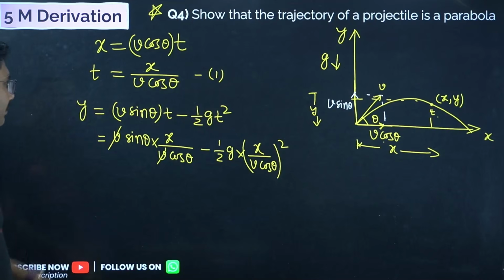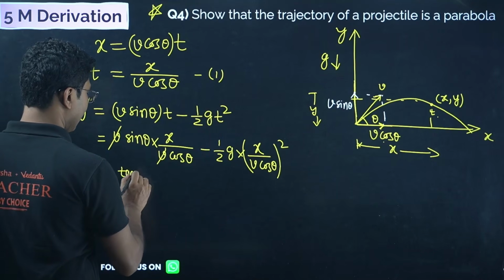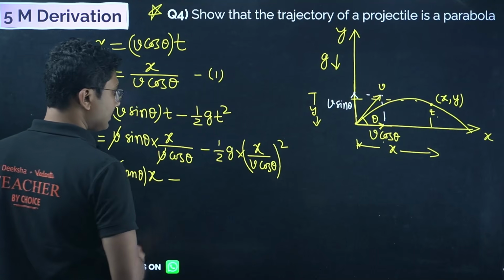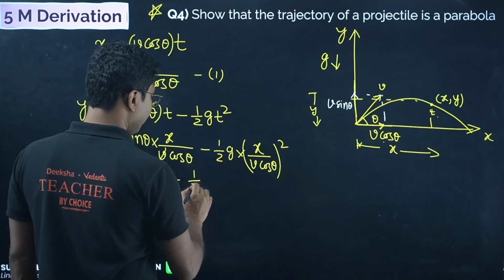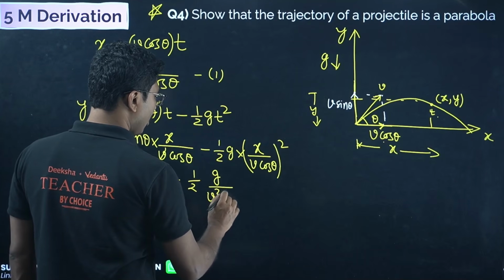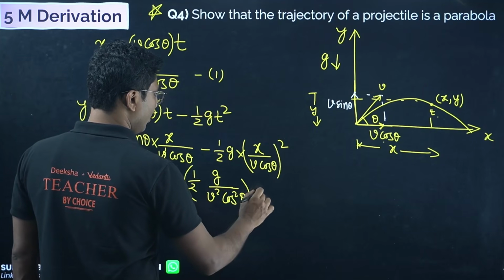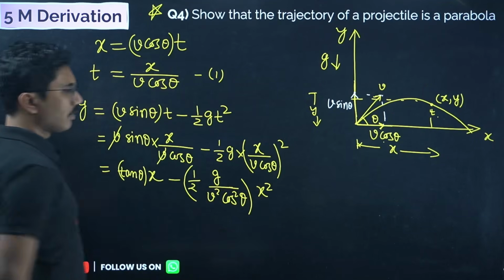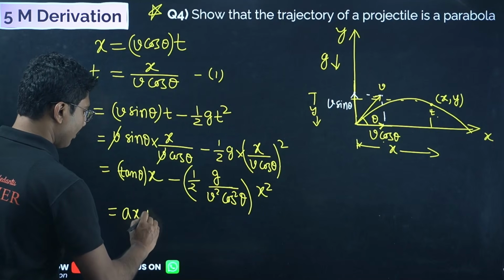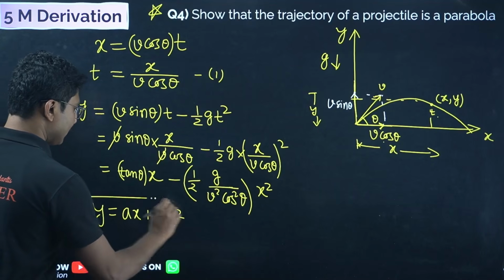Now just simplify: sin by cos is tan theta, into x, minus half g divided by v square cos square theta, into x square. This is equal to ax plus bx square. So y equals ax plus bx square.